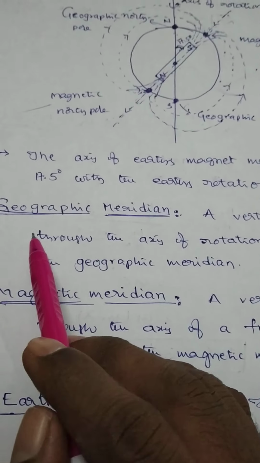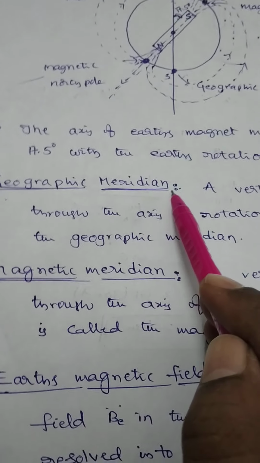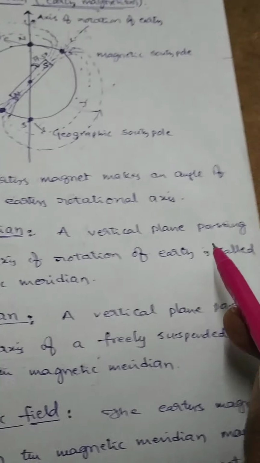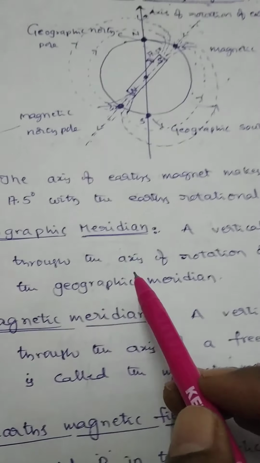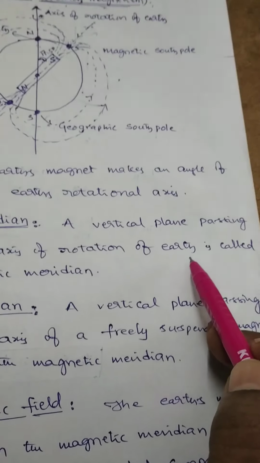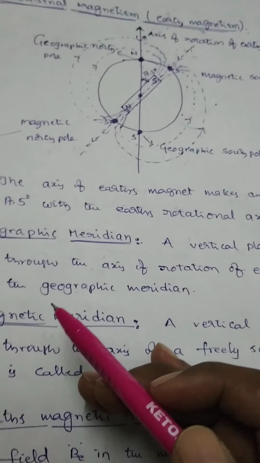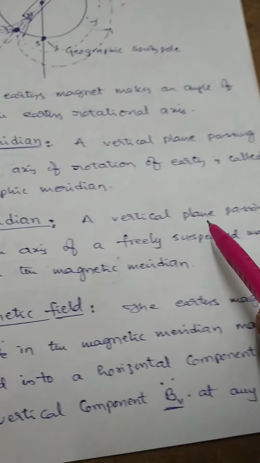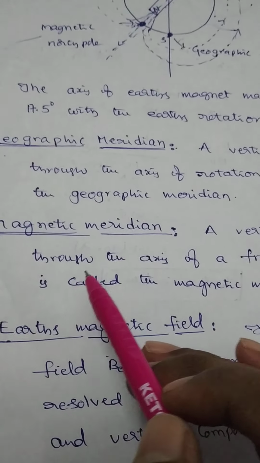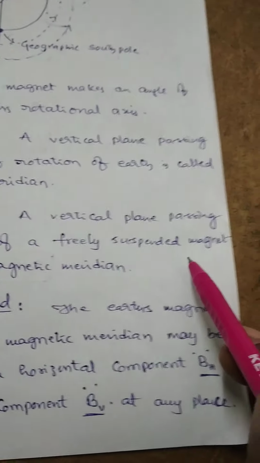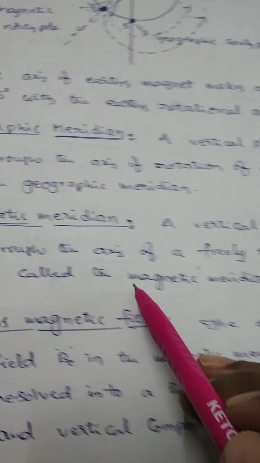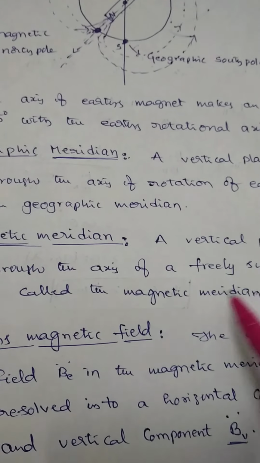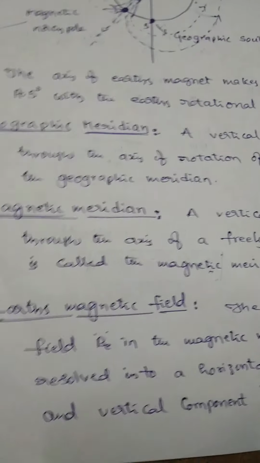Now, what is meant by geographic meridian? A vertical plane passing through the axis of rotation of Earth is called the geographic meridian. Magnetic meridian means a vertical plane passing through the axis of a freely suspended magnet. Do you understand? Magnetic meridian as well as geographic meridian.